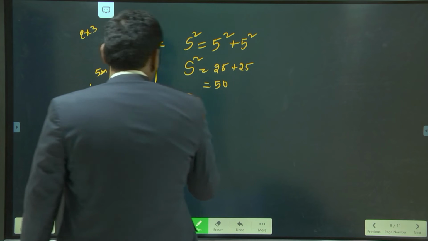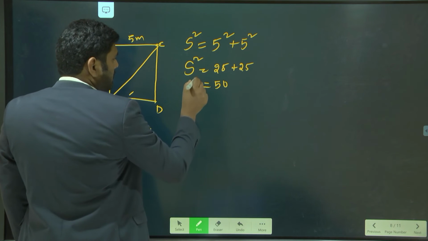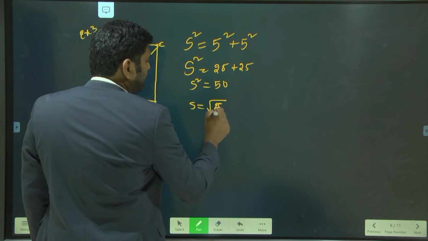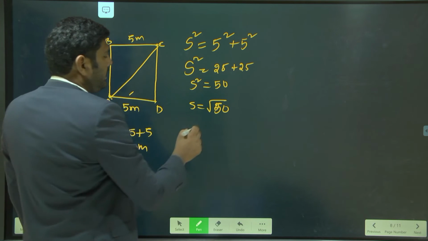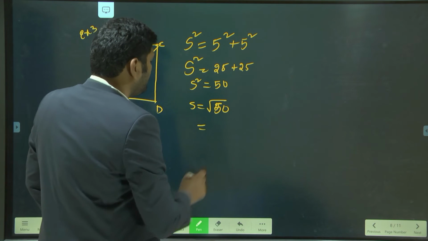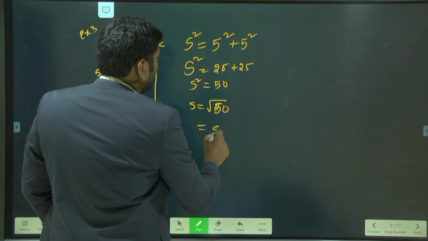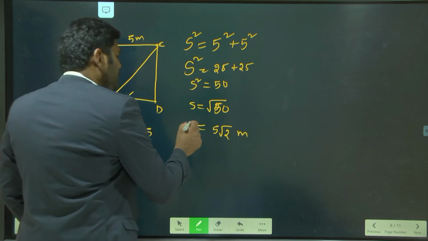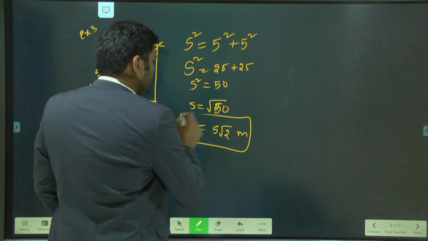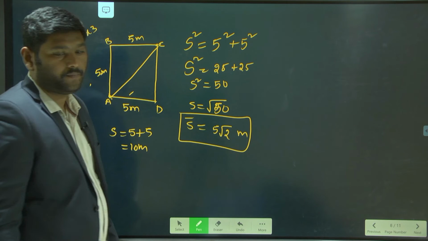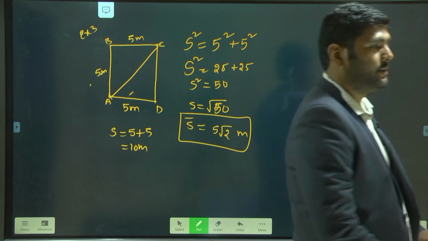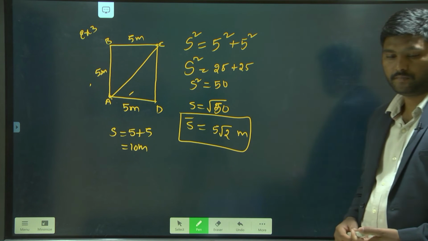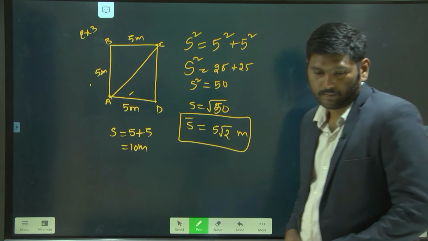Now the displacement is S, so S square is 50, then S is equal to root 50. Root 50 I can write as 5 root 2 meters. This is going to be the displacement for the body. Better note the displacement for the body.